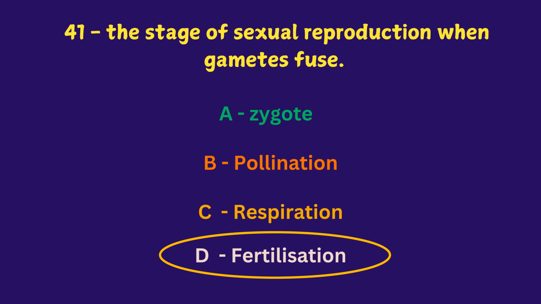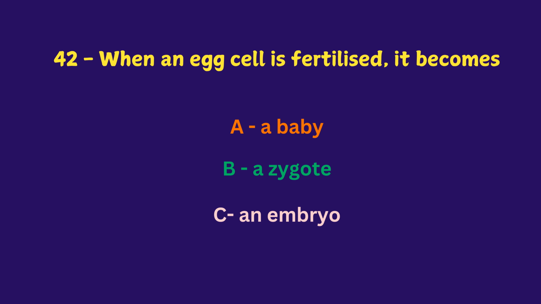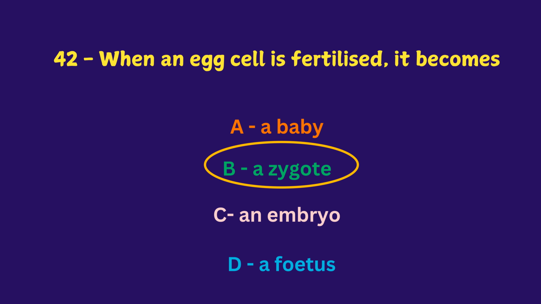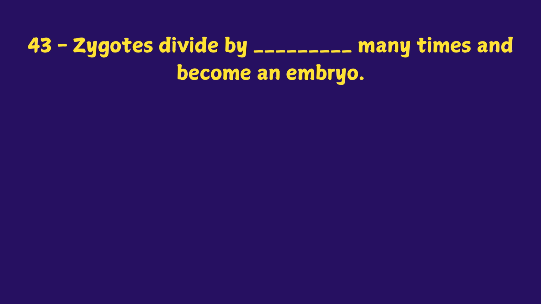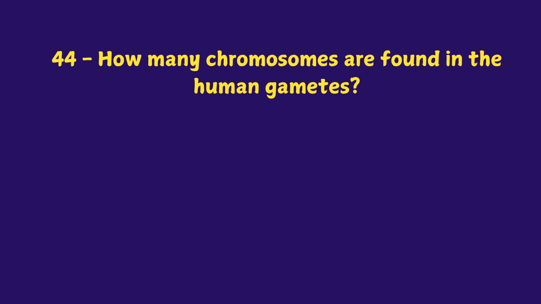The answer is fertilization. When an egg cell is fertilized, it becomes A. a baby, B. a zygote, C. an embryo, D. a fetus. The answer is a zygote. Zygotes divide by dash many times and become an embryo: by mitosis, by meiosis, budding, or cloning. The answer is mitosis.